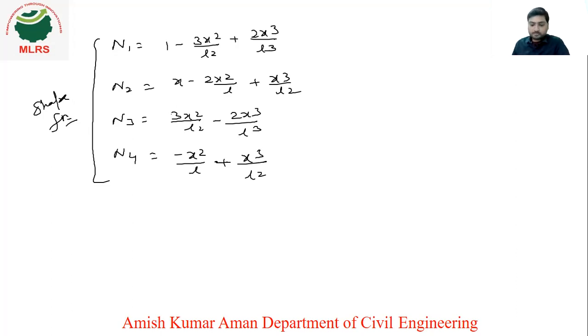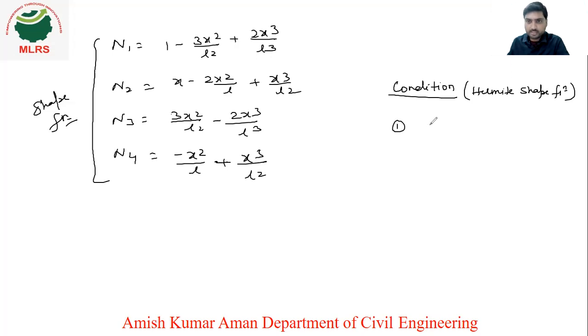Now, coming to these shape functions we have calculated for the beam element, for this a special name is there. This is also called Hermite shape functions. Why Hermite shape functions? Because some conditions are there. If these shape functions are following those conditions, then this is also called Hermite shape functions. Just we need to check whether those conditions are followed by these shape functions or not. What are those conditions? I will write here the conditions for the Hermite shape function, and we will check whether it is following or not.